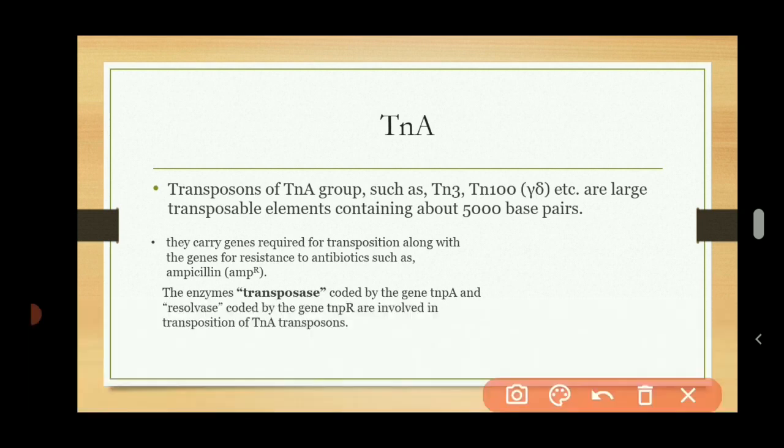This is the integrate, which contains both the donor sequence as well as the recipient sequence in this plasmid. So for the separation of the donor as well as the recipient or target molecule, the enzyme resolvase is used, and it is coded by the gene TnPR and involved in the transposition of TnA transposons.